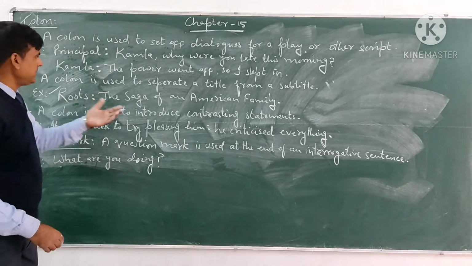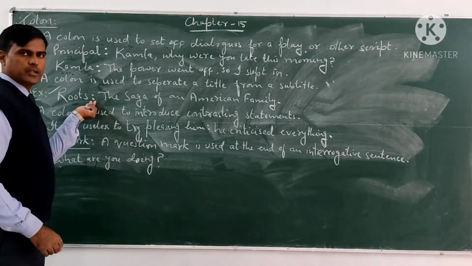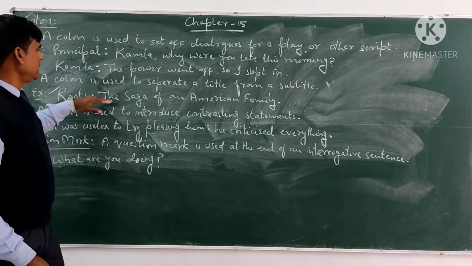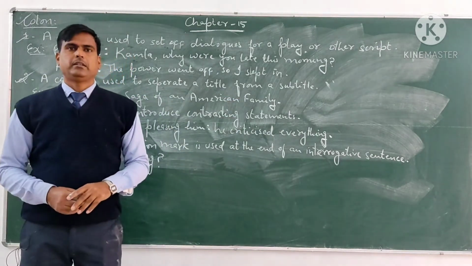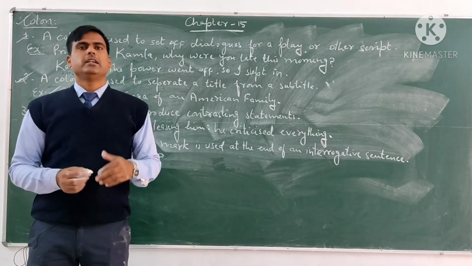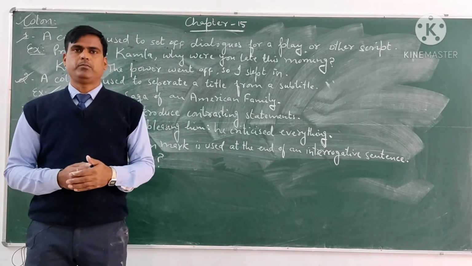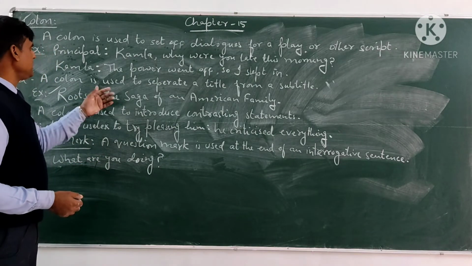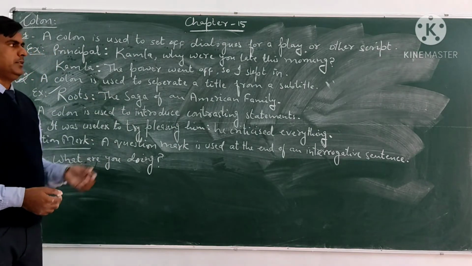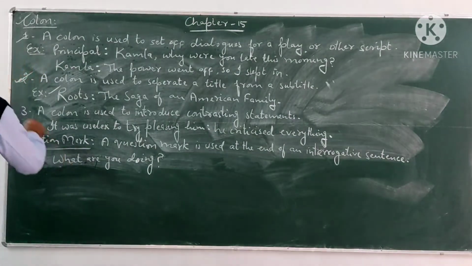So we will separate this subtitle with the help of a colon. Roots, colon, the saga of an American family. The saga of an American family is the subtitle of this book. So we separate the title from the subtitle with the help of a colon. Now come to the next one.